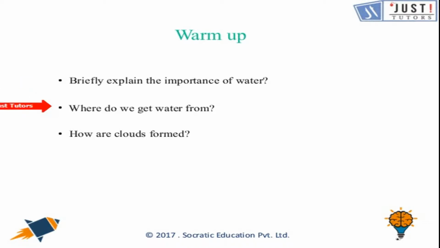Now the second one: where do we get water from? Think about where you see water. We get water from rain. We also get water from wells. We get water from the sea. The third one is, how do clouds form? In the last video on water, we learned a process known as condensation. With condensation, the clouds are formed.